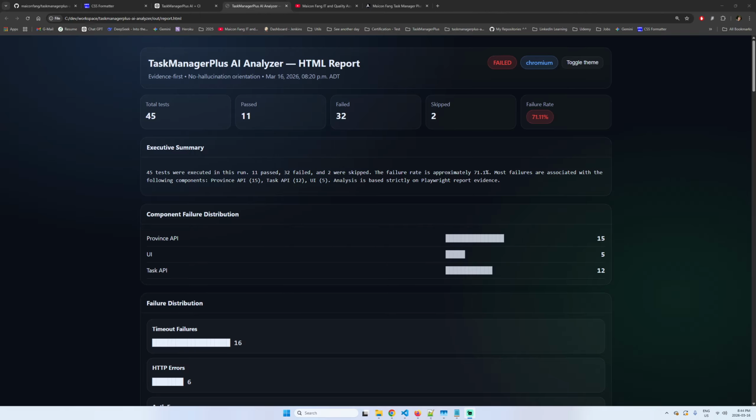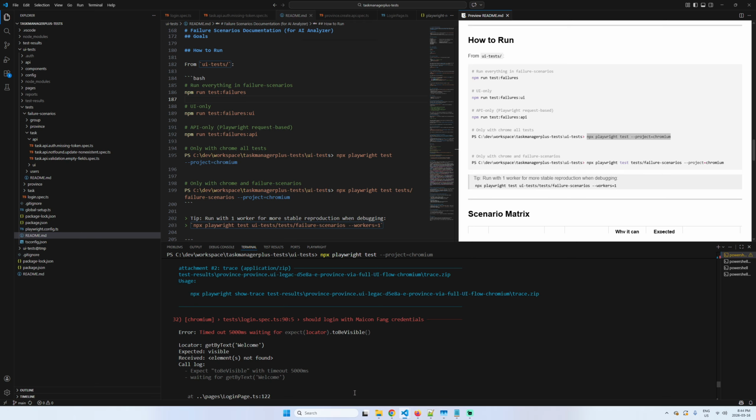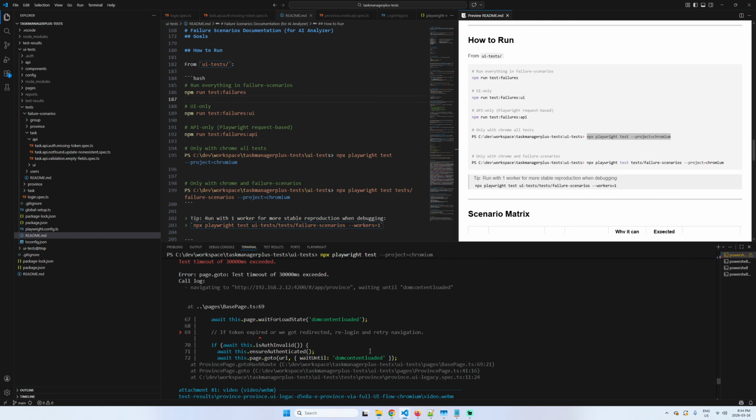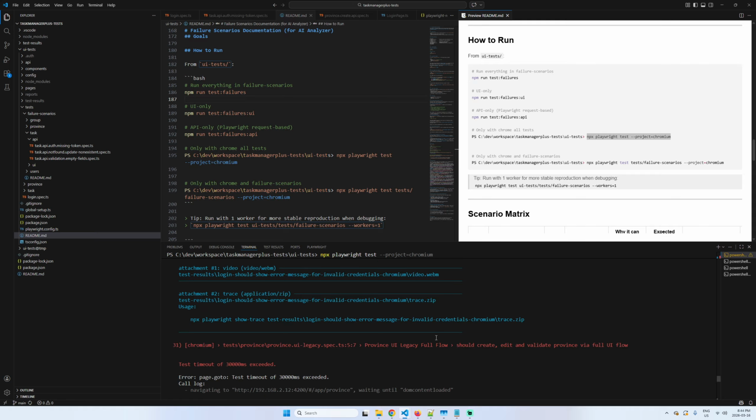But before I continue, let me just open, for example, this one. It's my project as well. I have a lot of tests in here. Most of them will fail because I created them with fail intention. Okay, after I run this command, npm playwright test project chromium, I have a lot of tests in here.